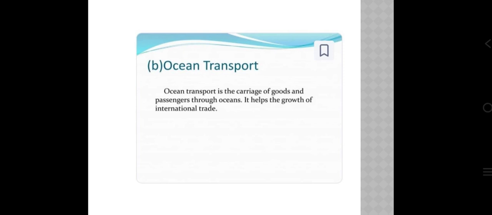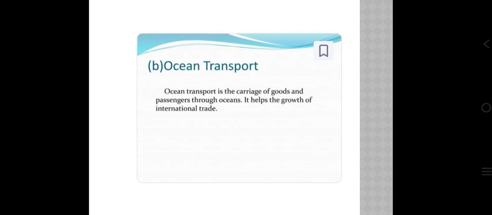And next is disaster response. Reliable transportation is crucial for emergency services and disaster relief efforts to reach affected areas. We learned today modes of transport: land transport, air transport, and others. Land transport includes rail transport and road transport. Then there is water transport and air transport.